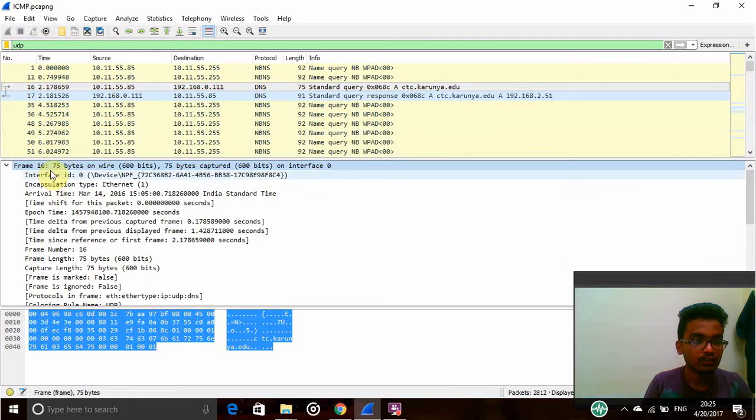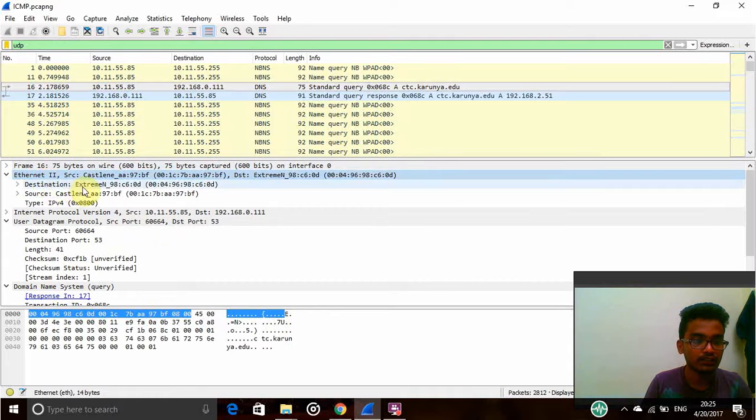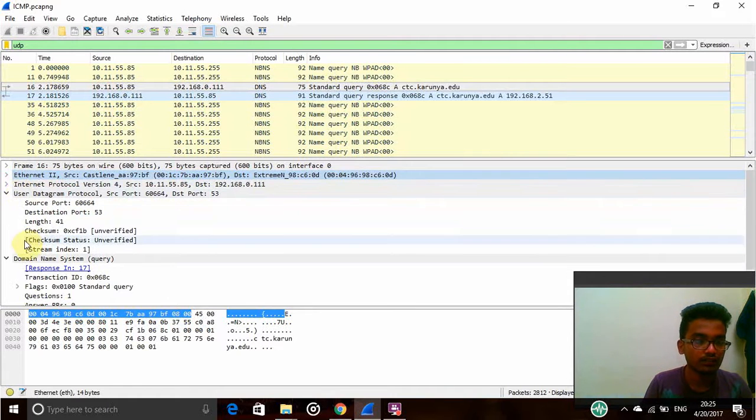Coming to Ethernet, this is the destination and the source, and the type is IPv4. In the User Datagram Protocol, the source port is this one, the destination port is 33, and the length is 44. In the domain section, the number of questions asked, the query, is 1 and the answer count is 0. Like this we can check for anything, and here you can ask questions like what is the source address and destination address, the number of frames used, the time at which the first one was asked, the number of queries that happened, and the source port and destination port.